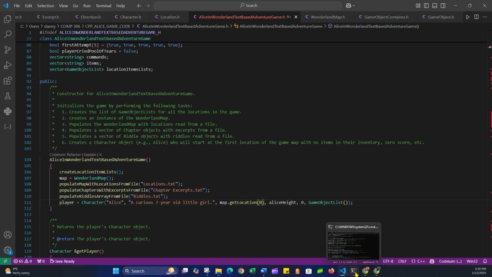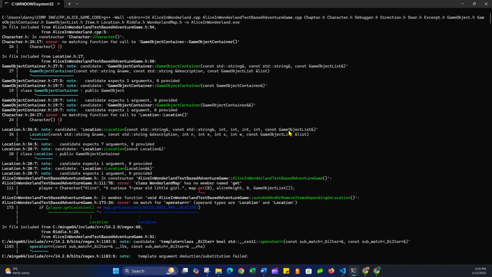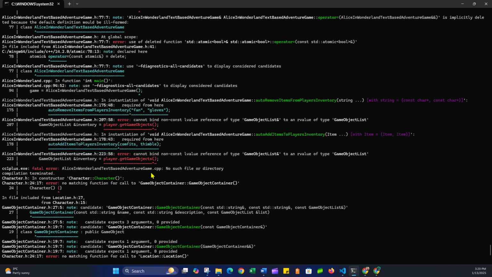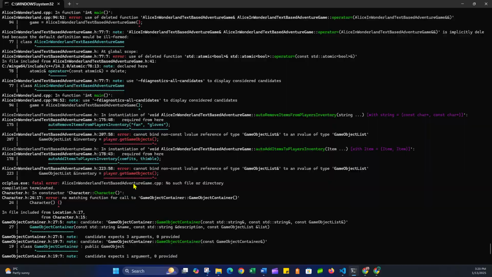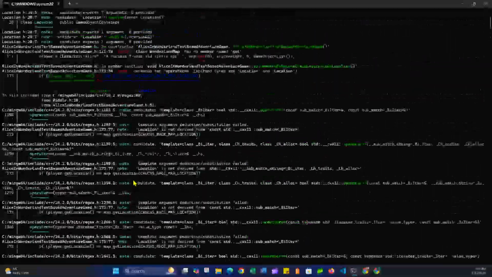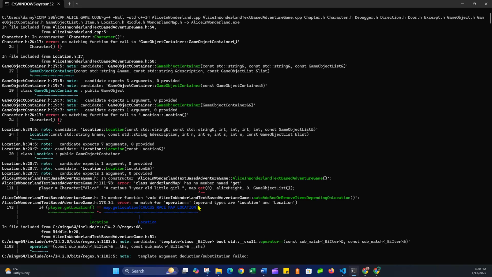In fact, let's see if we can search for it. Get, so Control F. Actually, I don't know how to find in this, but it would be in there somewhere. Basically, we'd be looking for something that says get. Right here, actually.